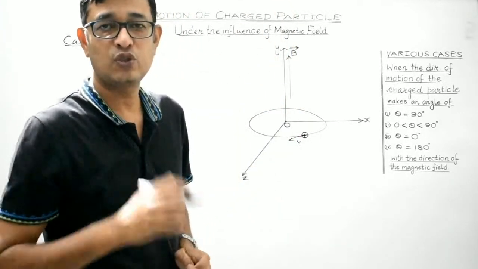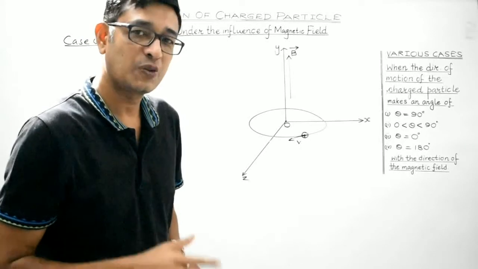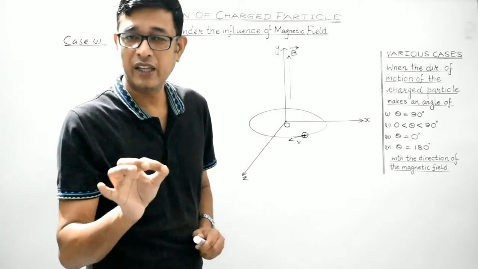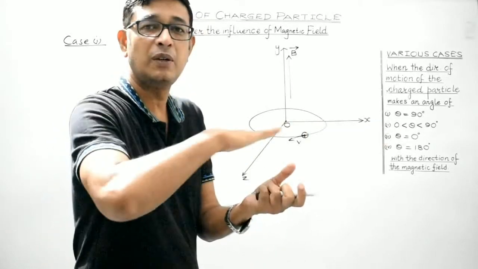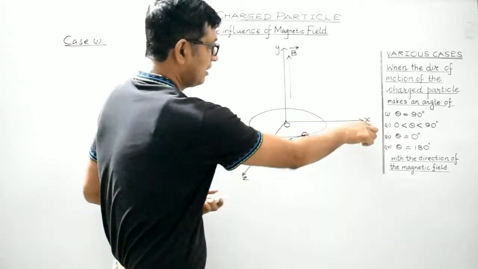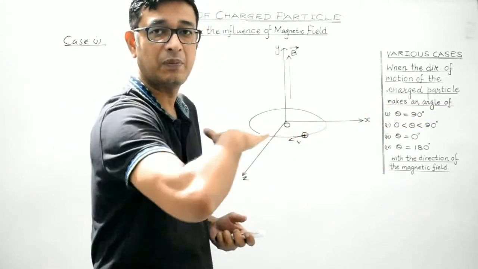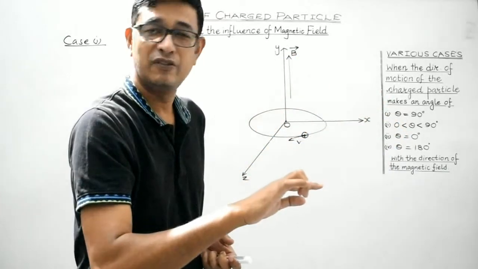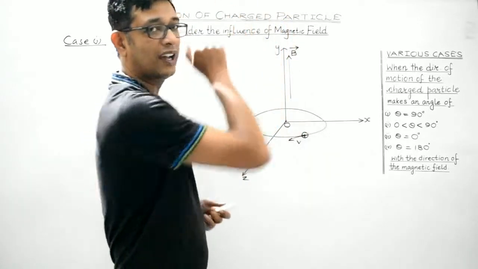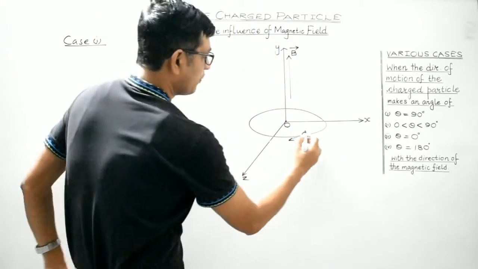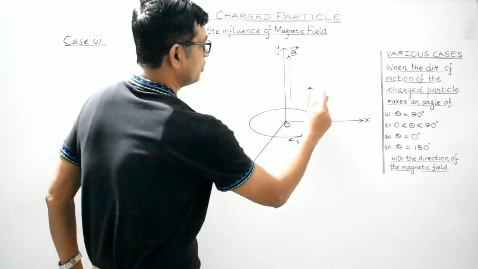So again I repeat students, we have considered charge plus q to be having velocity v in the horizontal plane. In this case, it is the xz plane. And it is under the influence of perpendicular magnetic field B which is directed along y-axis, right?